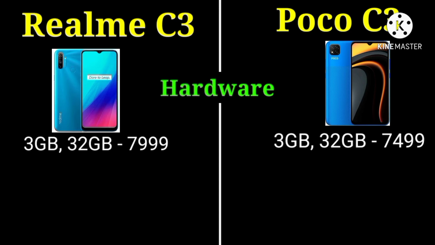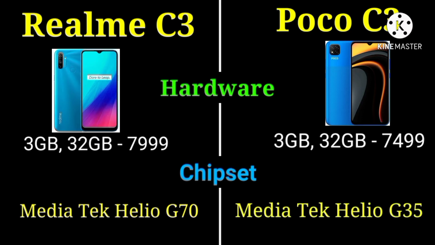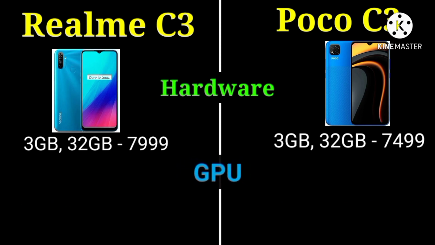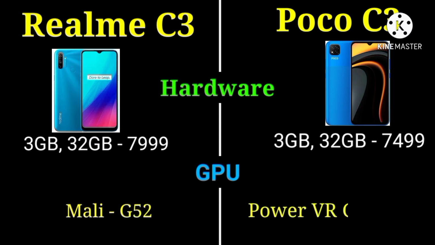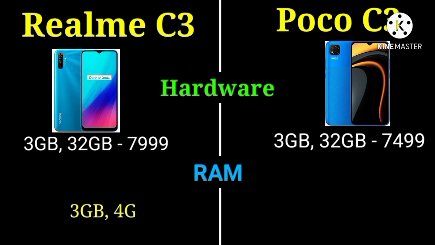Hardware. The chipset used in Realme C3 is MediaTek Helio G70. The chipset Poco C3 has is MediaTek Helio G35. The GPU of Realme C3 is Mali G52. The GPU of Poco C3 is PowerVR GE8320. The RAM of Realme C3 is 3GB and 4GB.